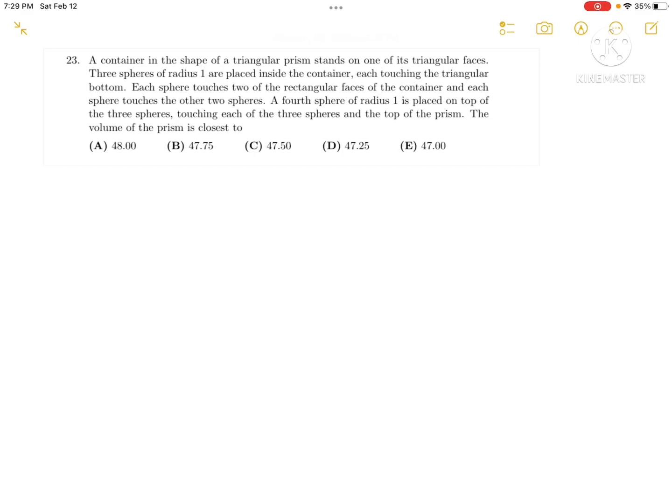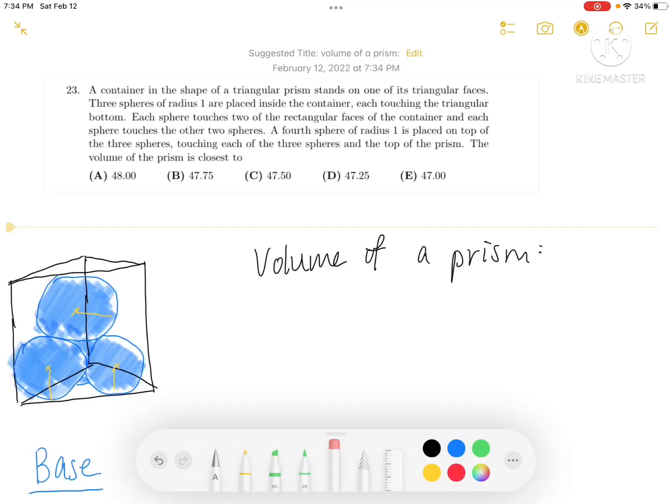A fourth sphere of radius 1 is placed on top of the three spheres, touching each of the three spheres and the top of the prism. So this question wants us to find the volume of the prism. So take some time and pause this video, or if you already have the solution, just feel free to continue. Welcome back, everybody. Let's get started.